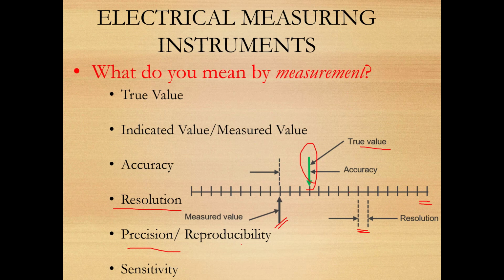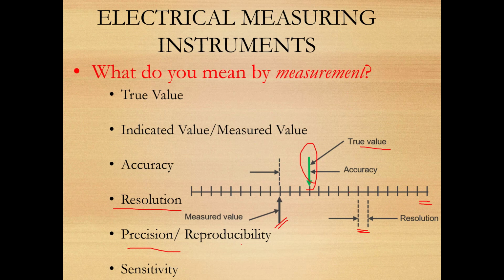But if you are changing the input a lot and there is no reflection at the output, that sometimes happens. You will see that I am changing the knob of the radio, but I am not getting any radio channels. Why? Because there is a very big gap between two or three subsequent radio channels. Since there is so much gap, I can rotate a lot and still not get any radio channel.